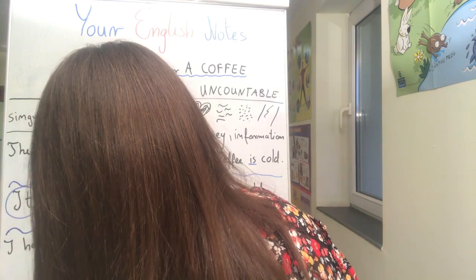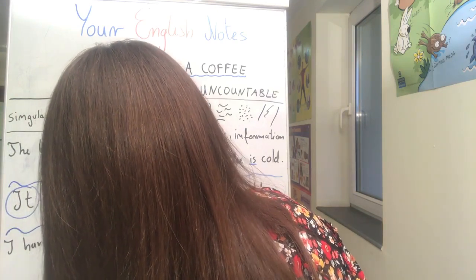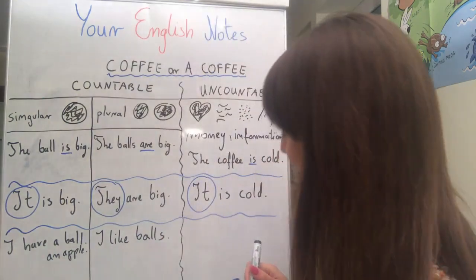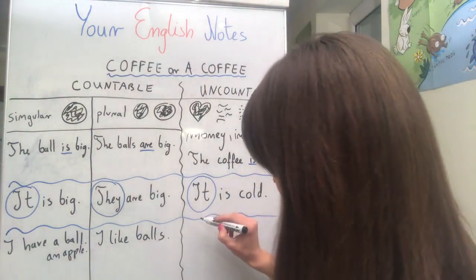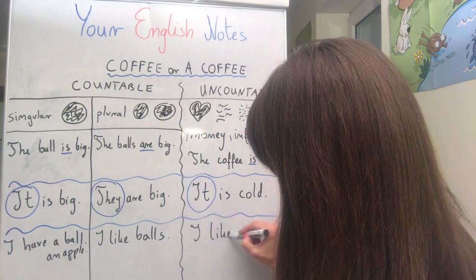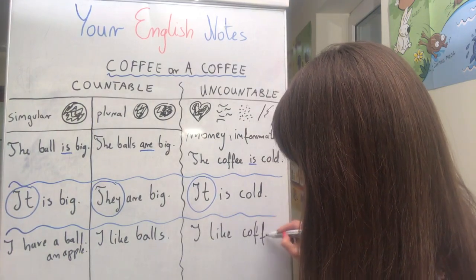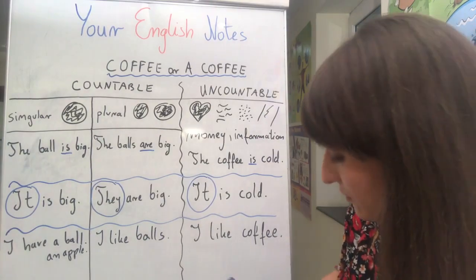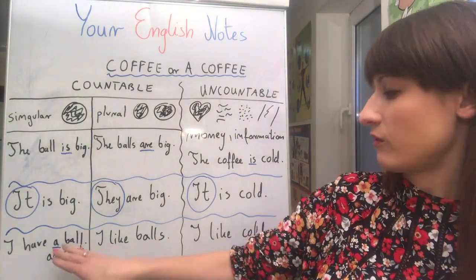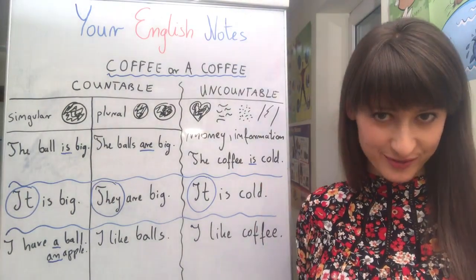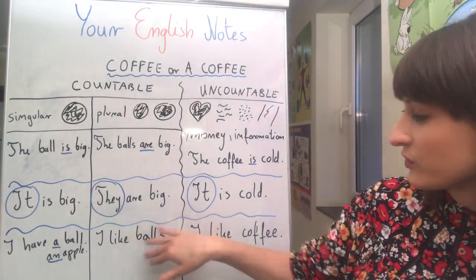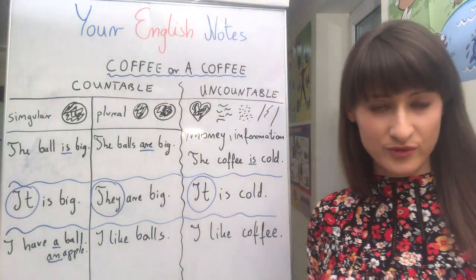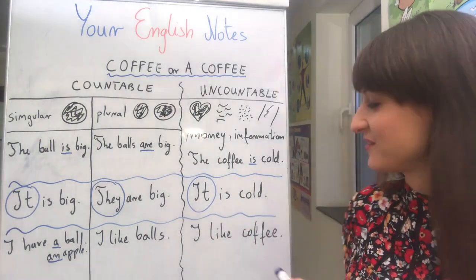And here we will say, for example, I like balls. We can say they are my favorite toys. And here I like coffee. Okay. And look, here we don't put an article. So an indefinite article a or an goes only with singular countable noun. Okay? We don't put anything here. We can put some, but I will tell you about that in a different lesson.